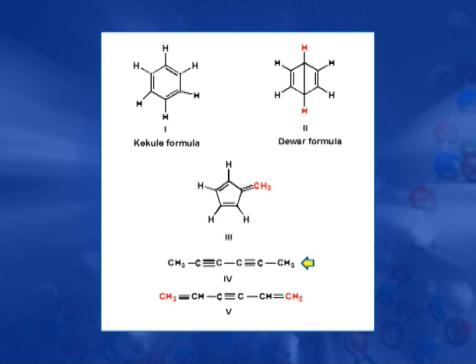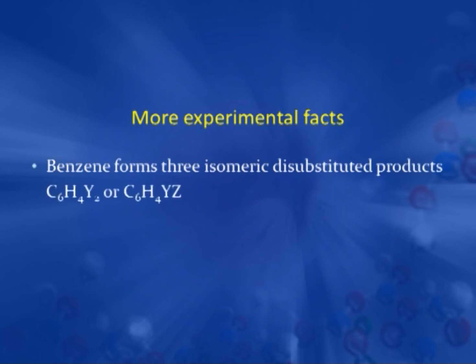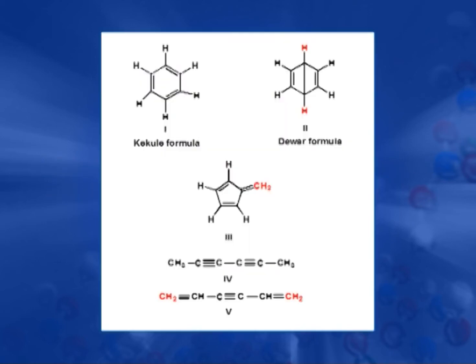Now, out of these, which one is our benzene? So, next experimental fact: benzene forms 3 isomeric di-substituted products. Again, come back to the structure. We have only possibilities 1 and 5th. Now, in 1 we can have 1,2, 1,3 and 1,4 di-substituted. So, we have 3 types of di-substituted product with formula number 1.